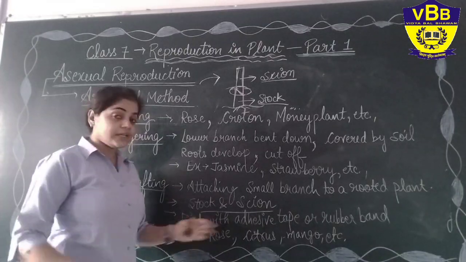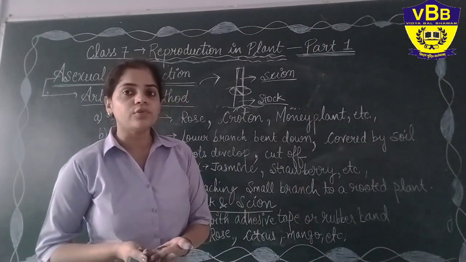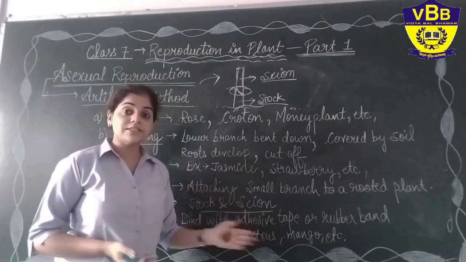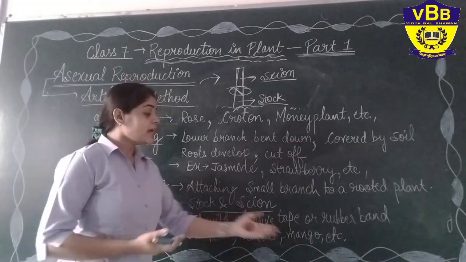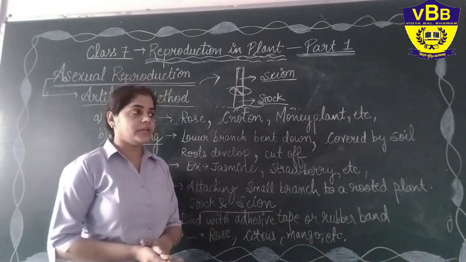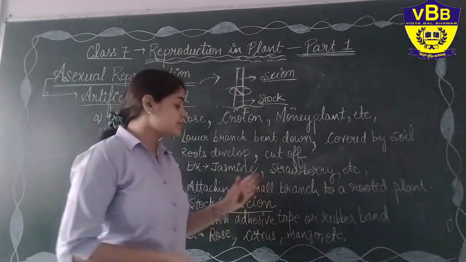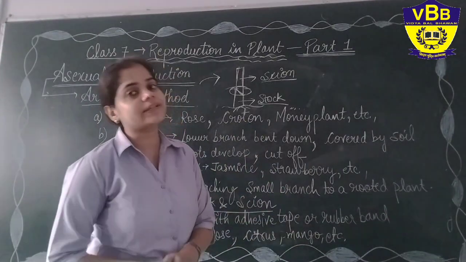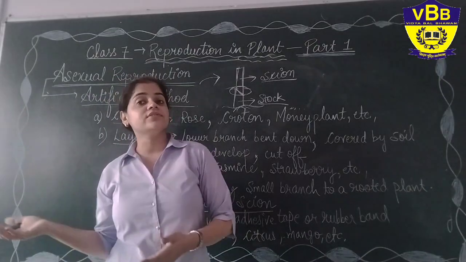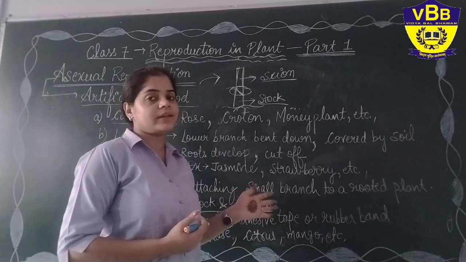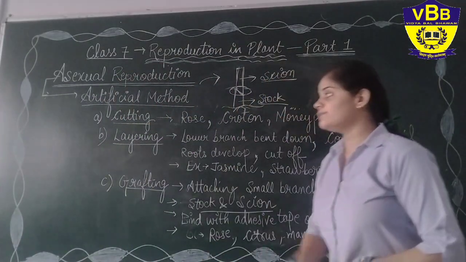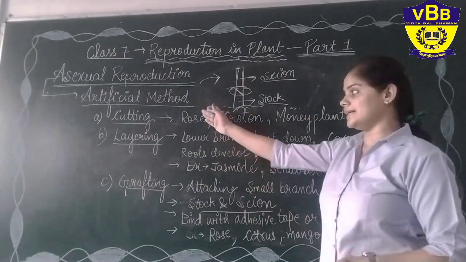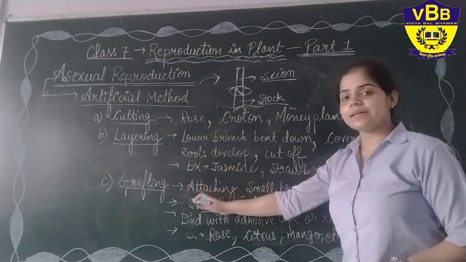Examples are even the rose, where different varieties of rose are obtained from this. Citrus plants are obtained from this, and mango plants are also obtained from this. So these three plants are able to give you new kinds of plants through this grafting method. I hope you are clear with these three methods, that is cutting, layering and grafting.